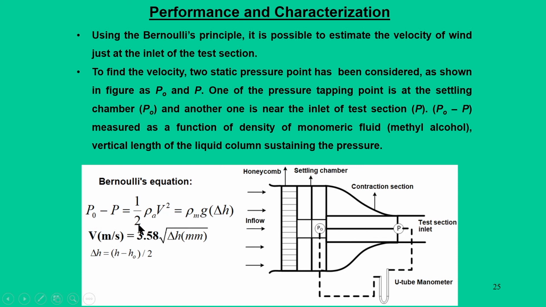Here we have two parameters: the density of the manometric fluid, rho m, and the density of air. These two densities are known to us. The manometric fluid is typically methyl alcohol, for which the density is normally known, and the density of air is 1.2. Based on these, we get the relation 3.58 times the square root of delta h, where delta h is in millimeters and is the difference in elevation.